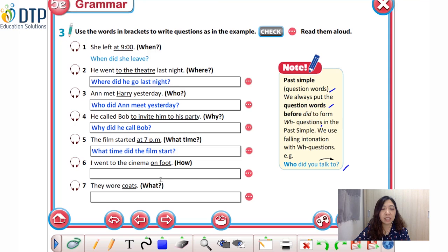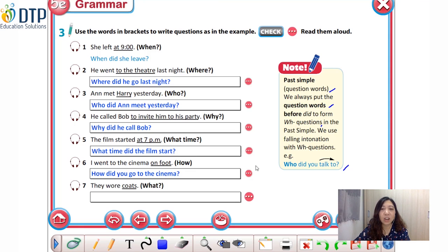I went to the cinema on foot. Tôi đi bộ đến rạp chiếu phim. Các bạn lưu ý, went on foot có nghĩa là đi bộ nhé. Okay, this question may be a little bit tricky. How do you make the question with how? Excellent, very good. The question is, How did you go to the cinema? How did you go to the cinema?